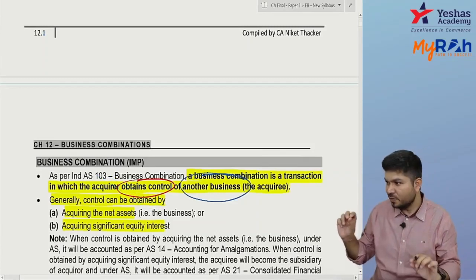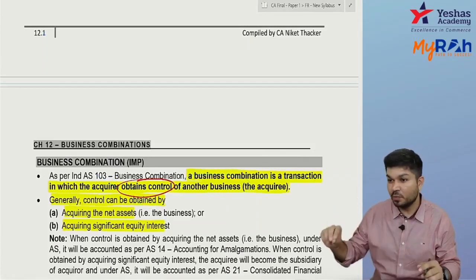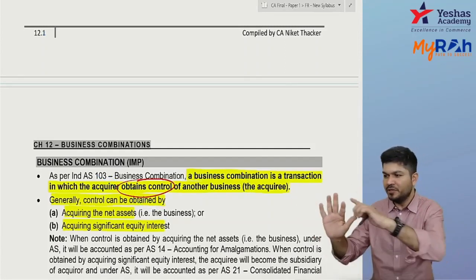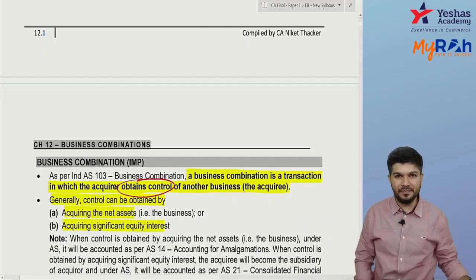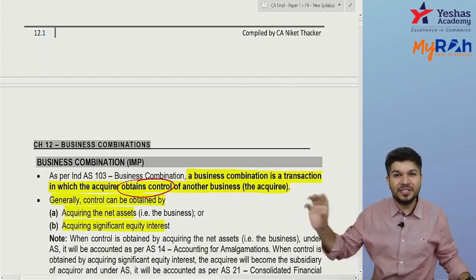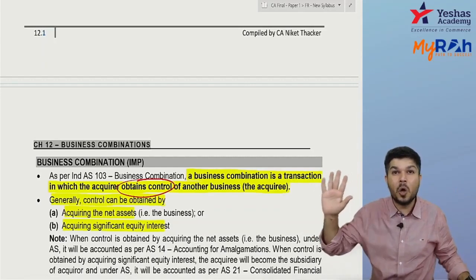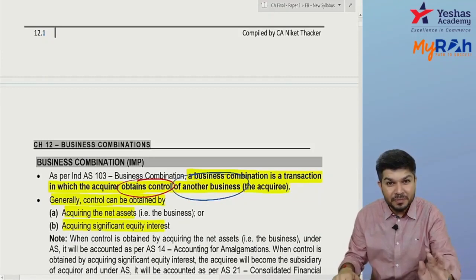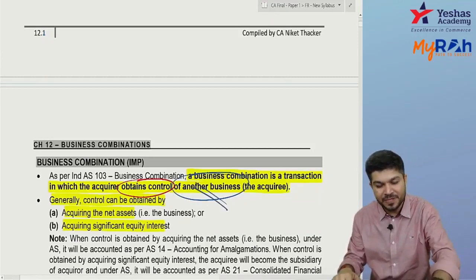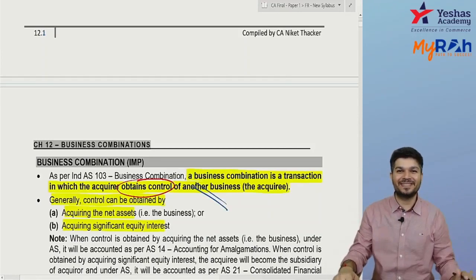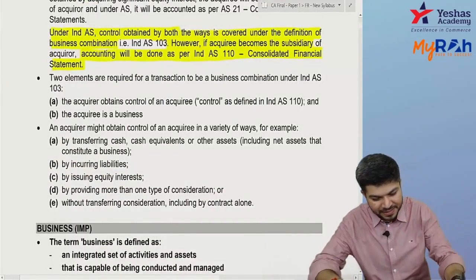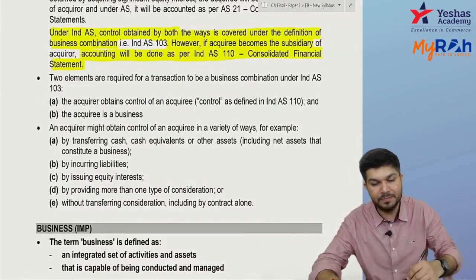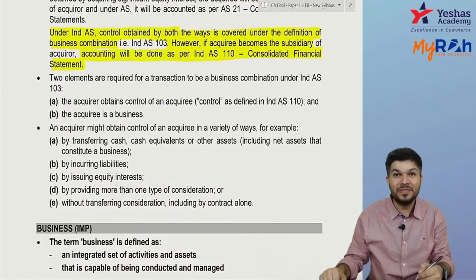See, if I just acquire one or two assets of yours, that's not business combination. That's an asset acquisition. I acquired your land, I acquired your machine, that's it. I acquired only the land and machine, nothing else. Then it's not business combination. In that case, it becomes an asset acquisition. To be a business combination, you're getting control over someone's business. Okay, the two elements are there in the definition. One is you're obtaining control. Second is the acquiree has to be a business. The other party has to be a business.